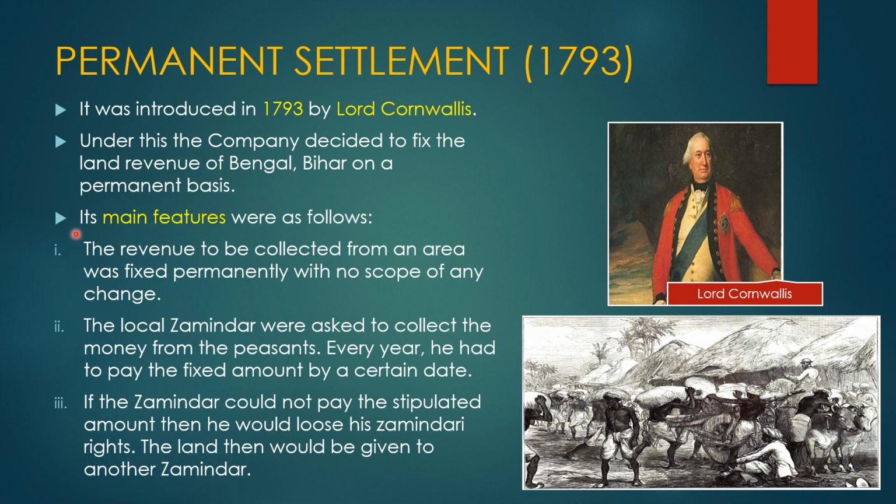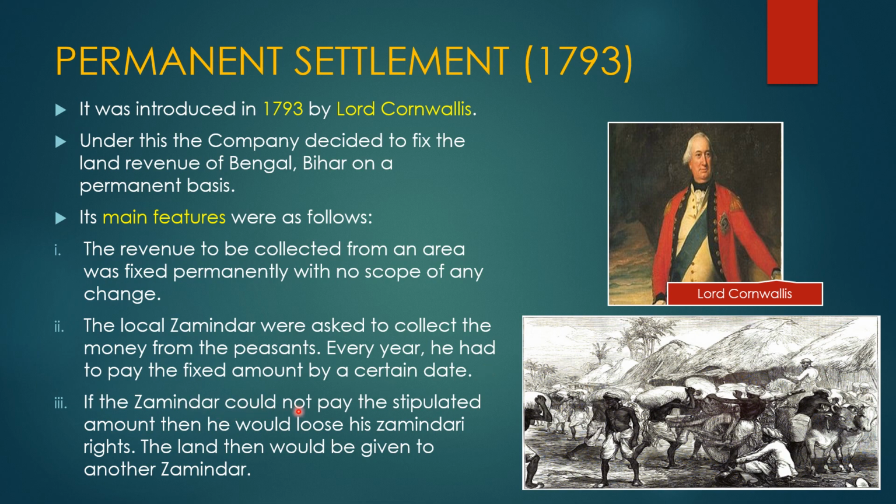What were the main features? The revenue to be collected from an area was fixed permanently with no scope of any change. The local zamindars were asked to collect the money from the peasants. So it was the local zamindars who had the responsibility to collect the money from the farmers or peasants. Every year they had to pay the fixed amount to the British government by a certain date.